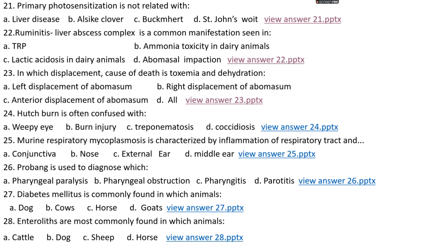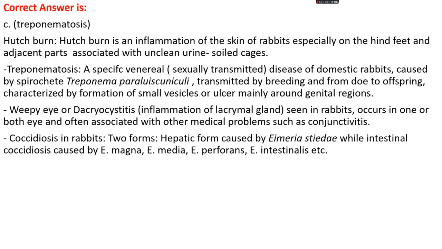Burn is often confused with options A, VPI, options B, burn injury, option C, trypanomatosis, options D, coccidiosis. The right answer is option C, that is trypanomatosis. Burn is an inflammation of the skin of the rabbit. These conditions are seen in rabbit, especially on the hind feet and the adjacent parts, associated with unclean